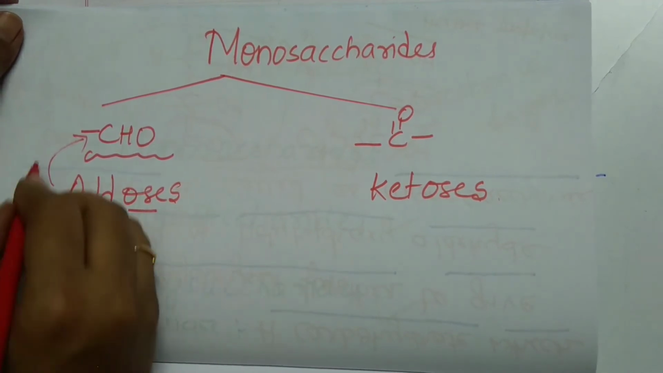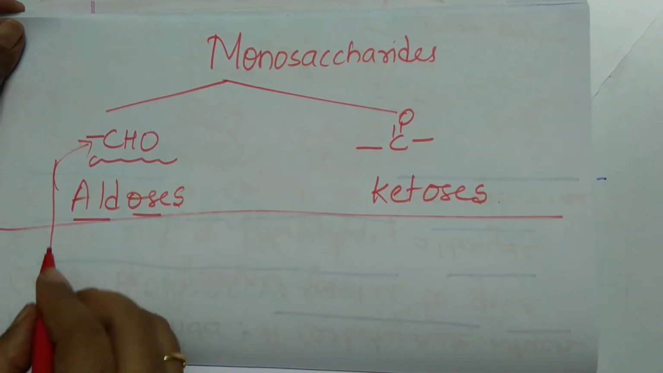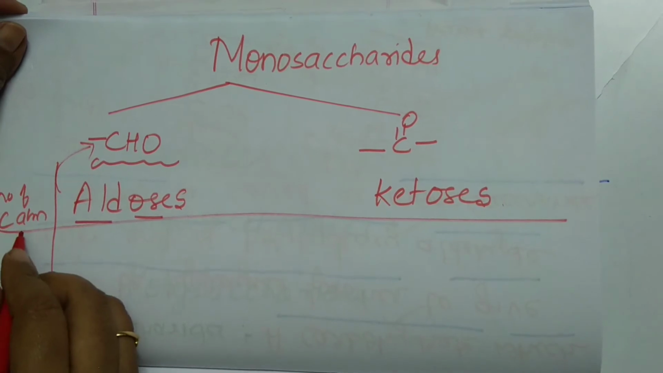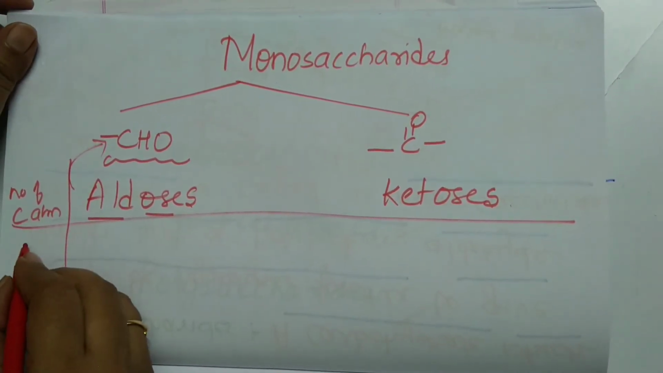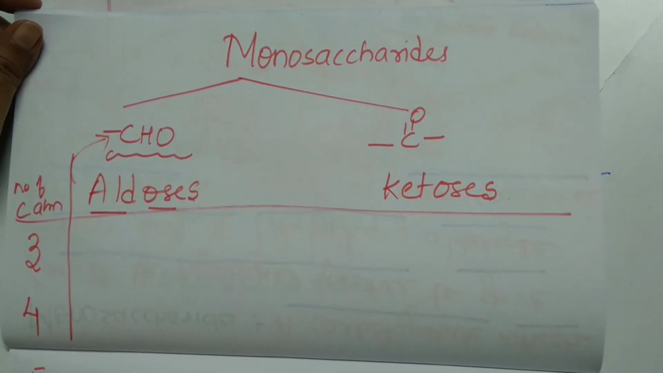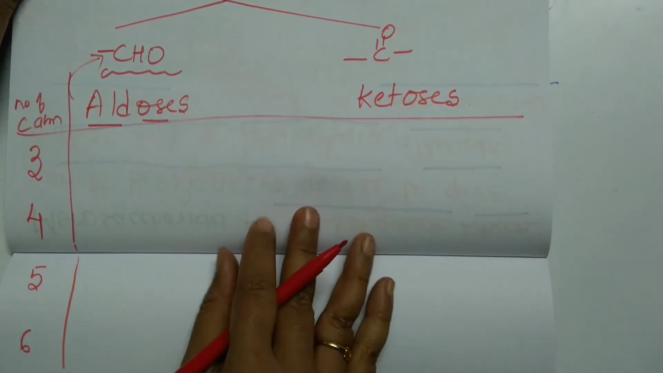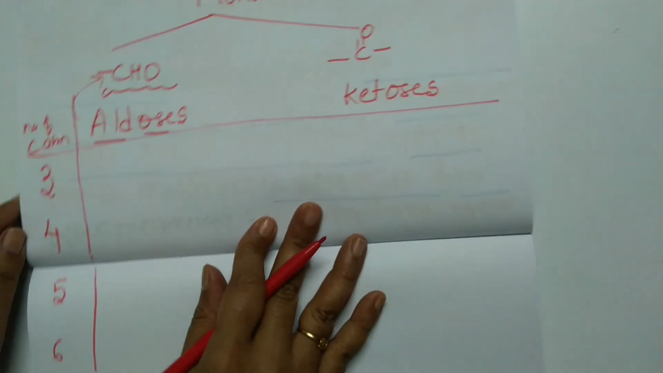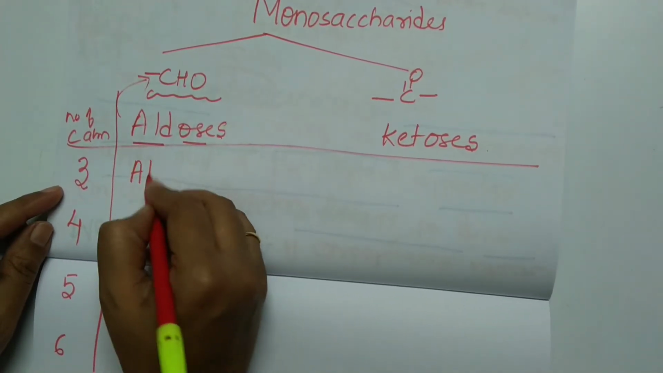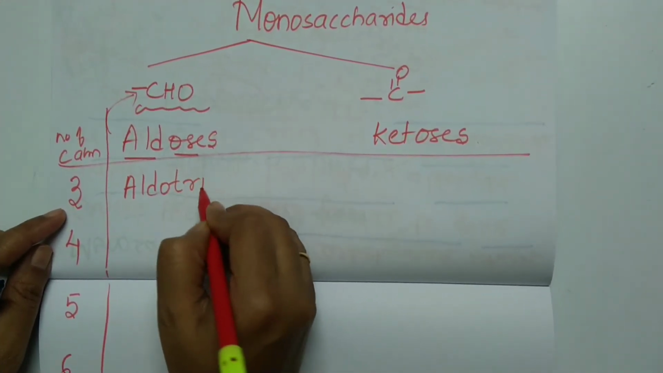A monosaccharide can also be classified by the number of carbon atoms. I said it will start with 3 carbon atoms. So a monosaccharide can have 3 carbon atoms, it can have 4 carbon atoms, it can have 5 carbon atoms, it can have 6 carbon atoms. How many carbon atoms are there? 3 are there. So triose.